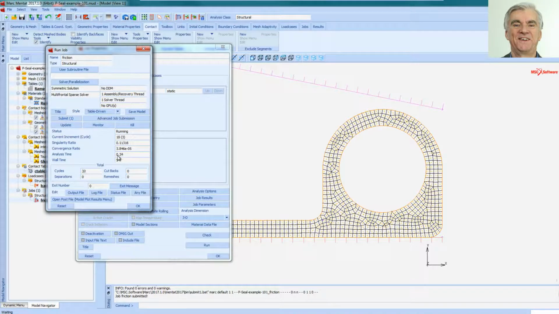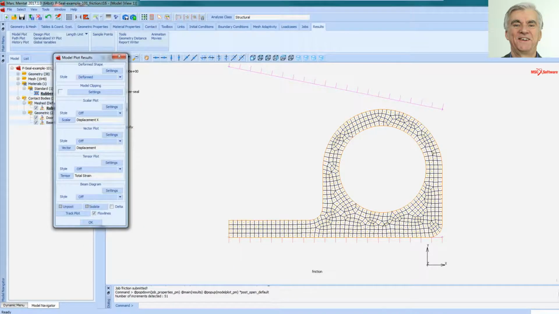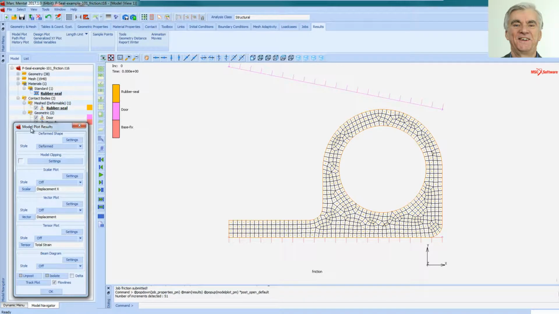Marc is now running. As we can see, the analysis time creeps up from 0 to 1, hopefully. If it gets all the way, it will reach 1, and it is saying complete, which is all good news. Exit number 3004, which is the normal exit number for Marc. So now if I want to see the results, I just click on this button saying open post file. That closes those windows and opens a new model plot results window.